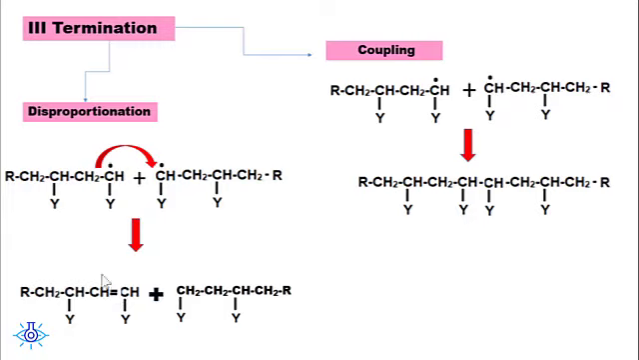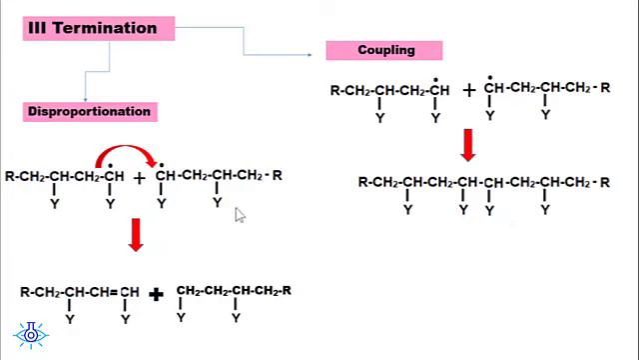Why is this double bond formed? Because of the movement of the hydrogen from here to this radical center. When there is elimination of hydrogen from here, a double bond is formed. So this disproportionation results in the formation of two dead polymers, where one is an unsaturated macromolecule and the other one is a saturated macromolecule. So this is how the free radical mechanism takes place.